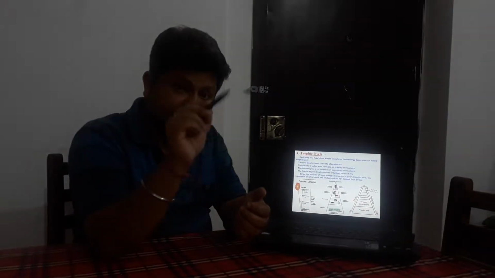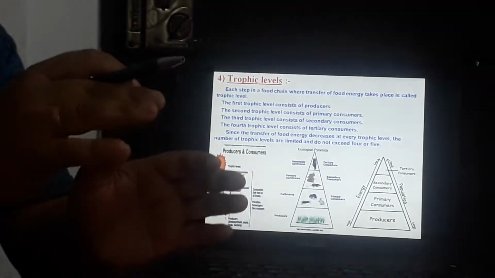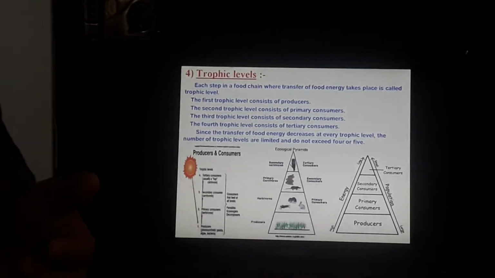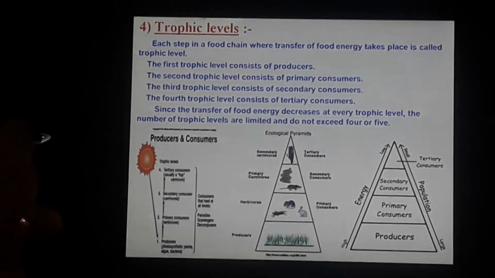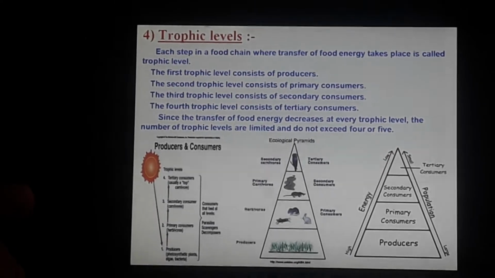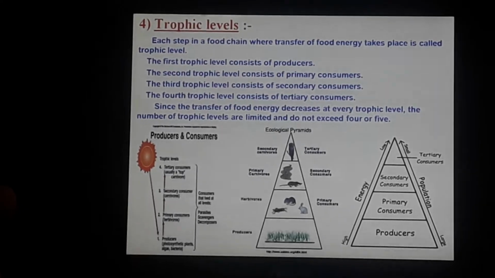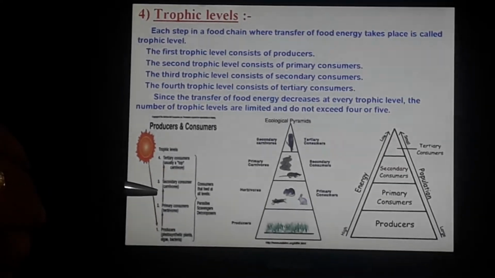Now, in the previous class, you had seen that initially we have the producer producing the food. From the producer, we had the primary consumer taking the food. The secondary consumer is feeding on the primary consumer, and the tertiary consumer is feeding on the secondary consumer.